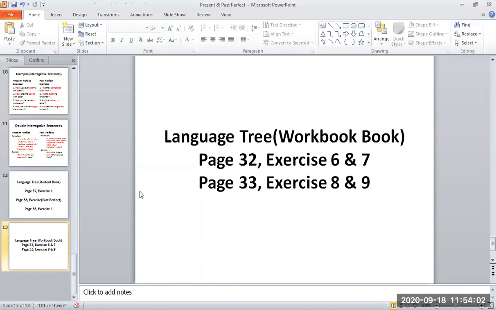Okay, now you are going to do exercise 7, page 32. Use the present perfect forms of the verbs in brackets to complete the paragraph. Hope that you have done exercise 7, Dua. Okay, it is done. Just match it. I'm going to tell you. The wolf has given the fish to his wife. She has eaten.